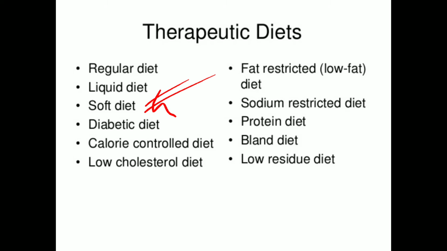We can modify diet in nutrient content. That is, you can see high protein diet, sodium restricted diet, fat restricted or low fat diet, calorie control diet, low cholesterol diet. These are the modifications through the nutrient content.